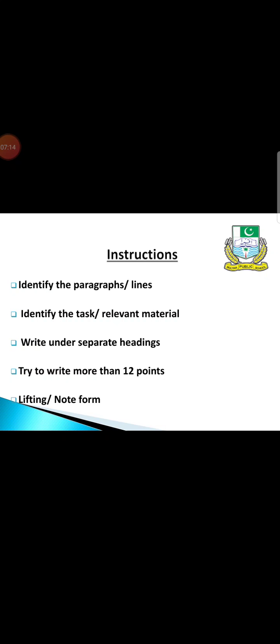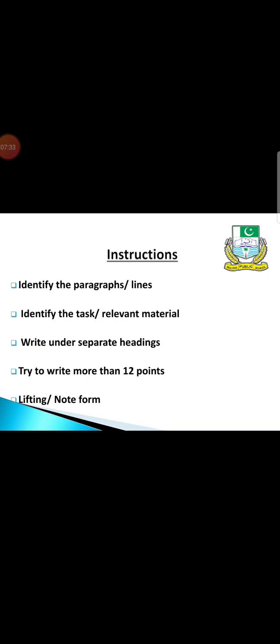As I told you in the previous slide, 12 marks are allocated for these content points, but I suggest you write more than 12 points.